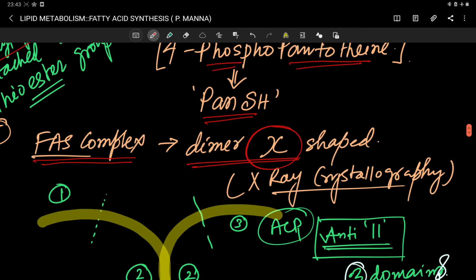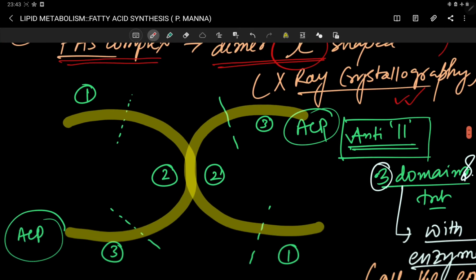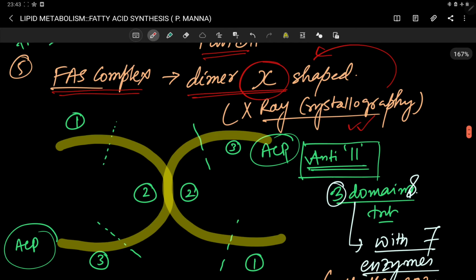Okay, an X-ray crystallography study is telling us that this is an X-shaped structure. So here you can see, let's imagine this is one subunit or one monomer, and this is another monomer of fatty acid synthase. These two are joining with each other and forming this fatty acid synthase complex dimer.